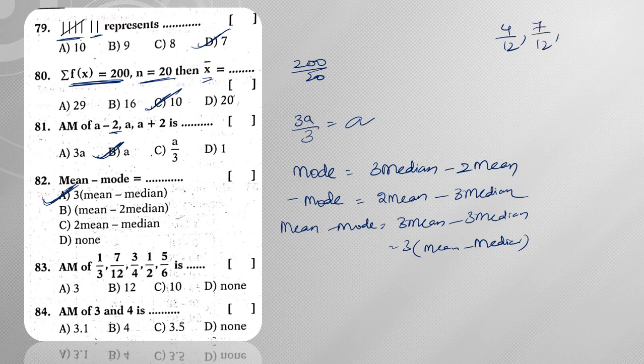Next, 3 by 4 can be written as 9 by 12. Next, 1 by 2 can be written as 6 by 12. 5 by 6 can be written as 10 by 12. Now add up all this, then you are going to get the sum of observations.